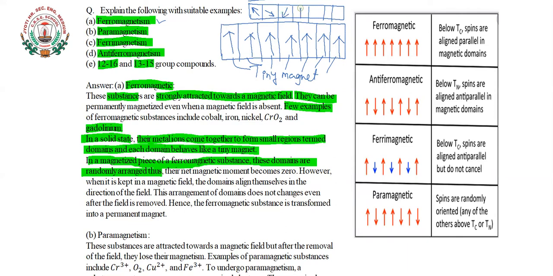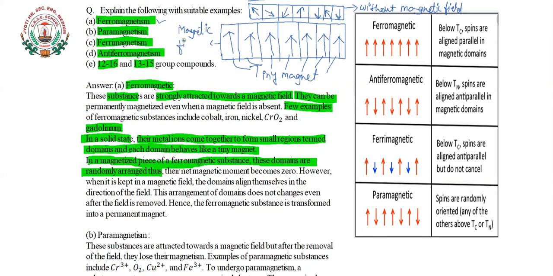They were randomly arranged like this. No proper arrangement was there. This was the condition without a magnetic field. But this is the condition when they are kept in a magnetic field.